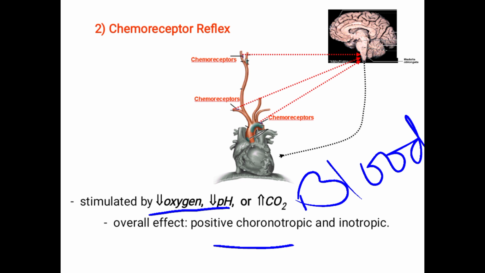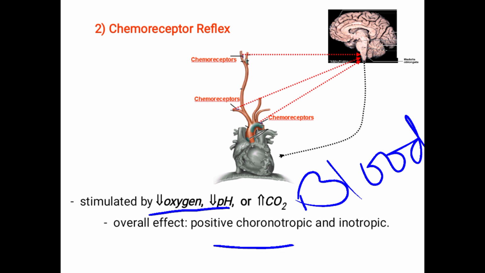That is because of Marey's law. I will put the Marey's law definition in the textbook, as they always ask it. Marey's law states that heart rate is inversely proportional to blood pressure. That is, an increase of BP decreases the heart rate. So stimulation of baroreceptors decreases the heart rate.